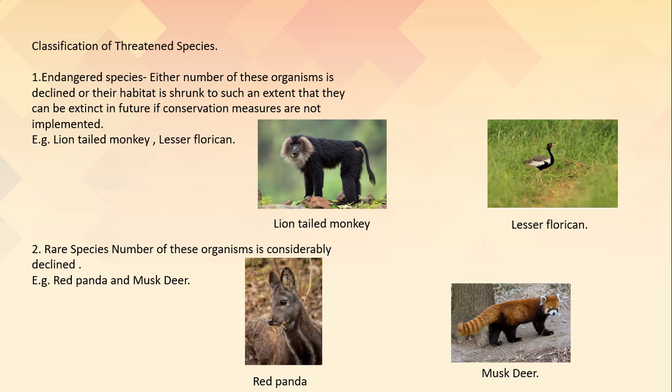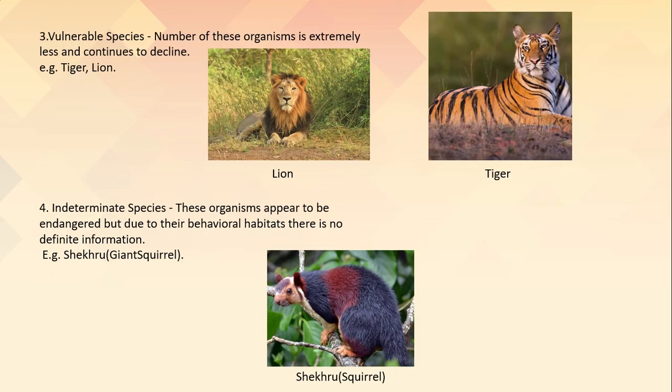Now second classification is rare species. The number of these organisms has considerably declined. For example, red panda and musk deer. Third classification is vulnerable species. The number of these organisms is extremely less and continues to decline.